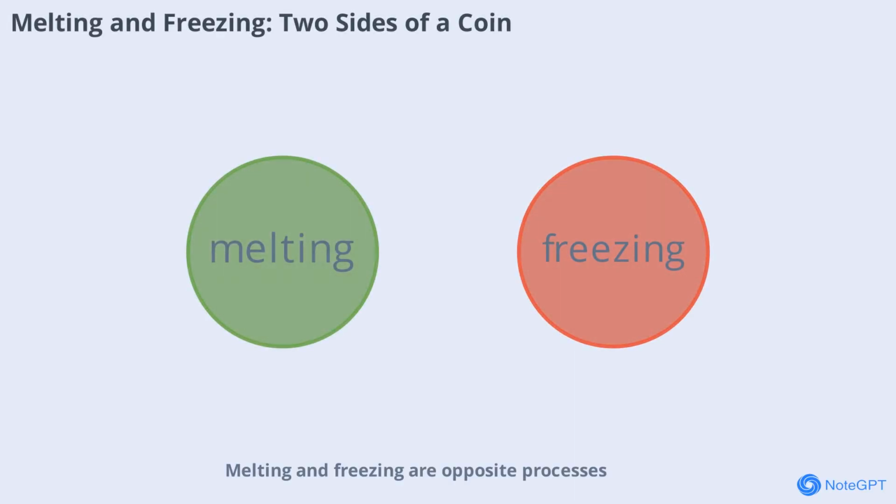Melting and freezing are opposite processes. While melting turns a solid into a liquid, freezing does the reverse. Both processes occur at the same temperature for a given substance. For example, water freezes and melts at 0 degrees C. This relationship is important in understanding how materials behave in different environments and is key to many natural phenomena, like the formation of ice in winter.